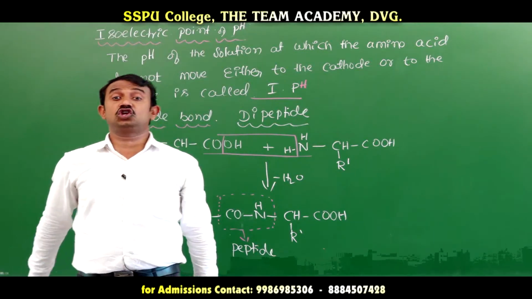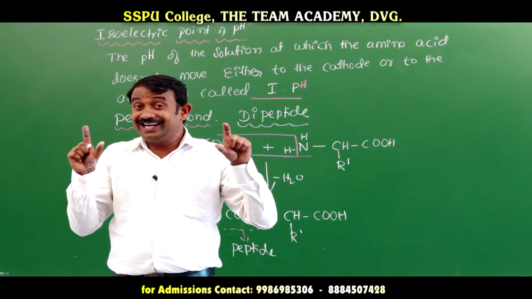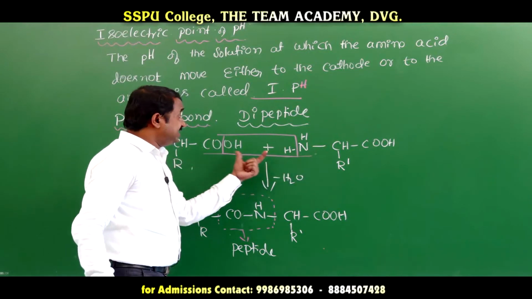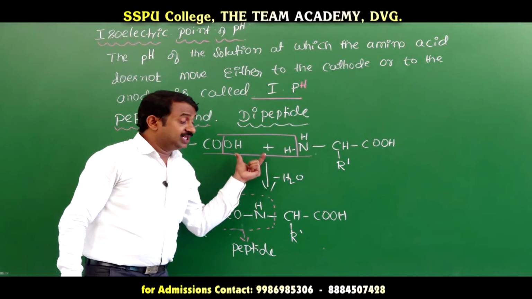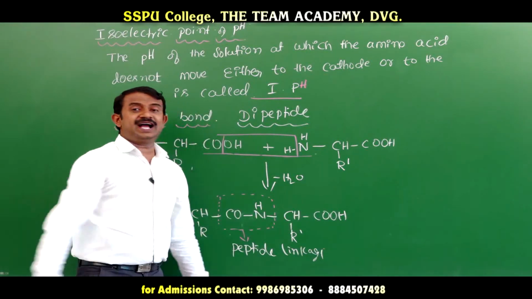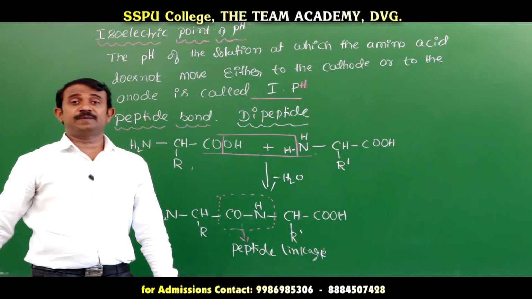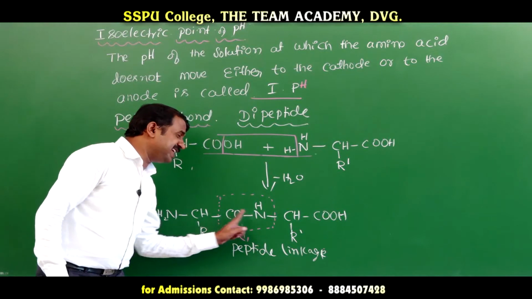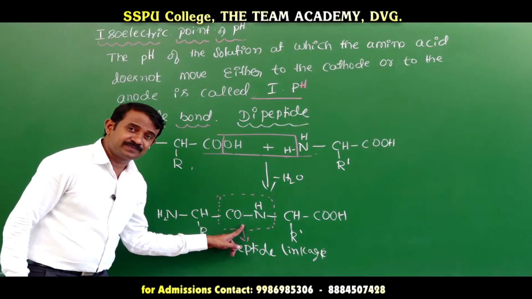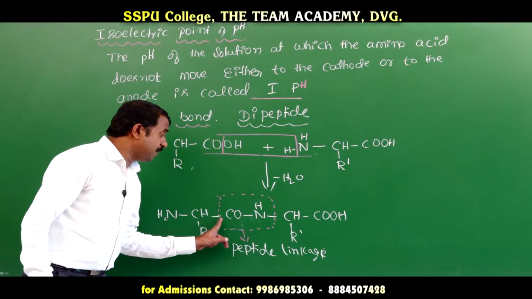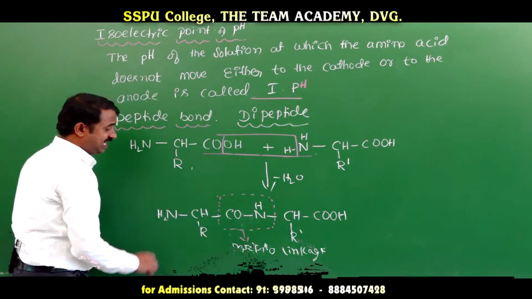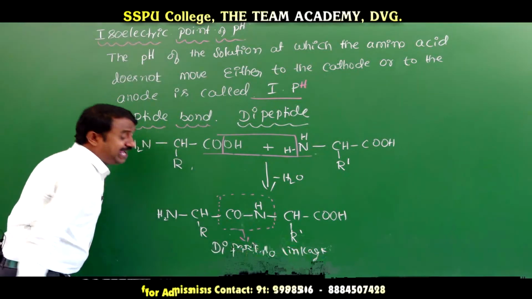With the elimination of water molecules between two monosaccharides, the linkage is called a glycosidic linkage. Between two amino acids, with the elimination of water molecules, the linkage is called a peptide linkage. The peptide linkage or peptide bond has the CONH group, an amide functional group. That is called a peptide. This is a peptide bond. If two amino acids are there, we can write it as a dipeptide.